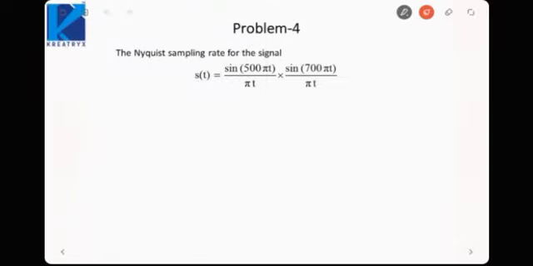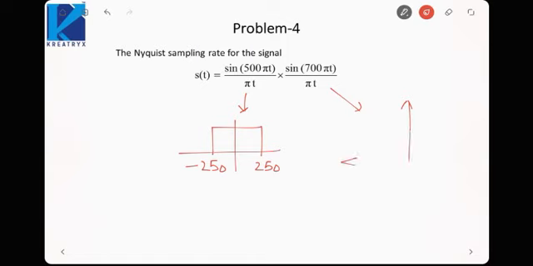Okay, in the next problem we have been given a product of two sinc functions. The spectrum of the first signal would be a rectangular function extending from minus 250 Hertz up to 250 Hertz. The spectrum of the second signal would also be a rectangular function extending from minus 350 Hertz to 350 Hertz. Now these are multiplied in the time domain, so it is a convolution in the frequency domain.